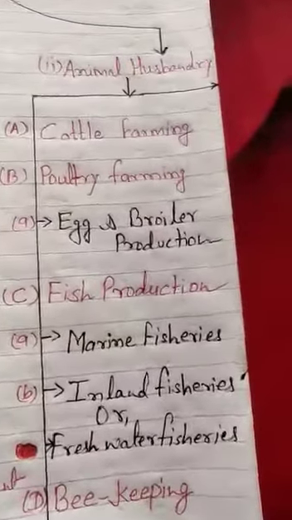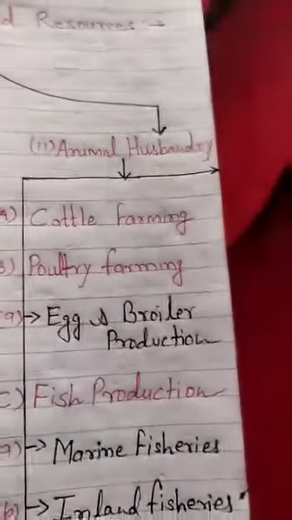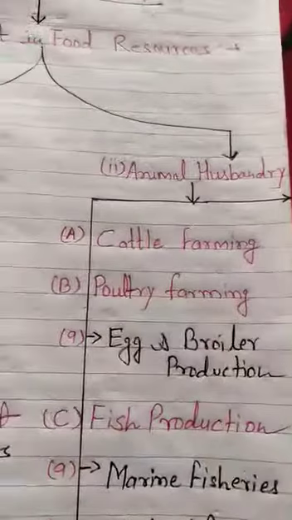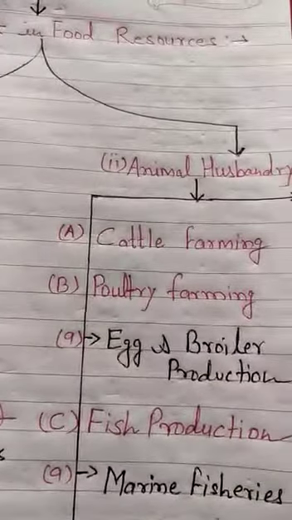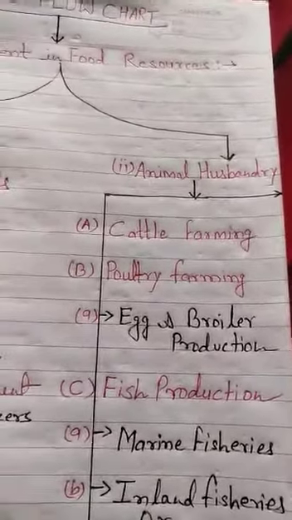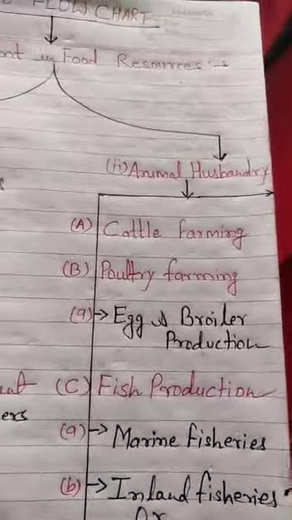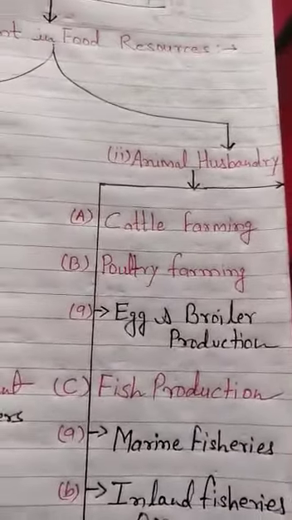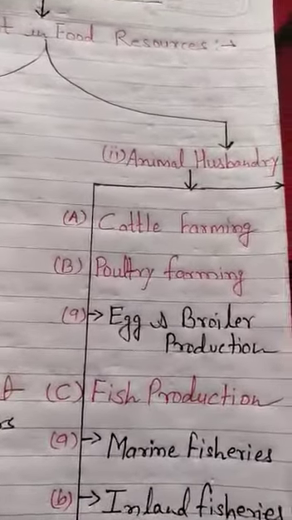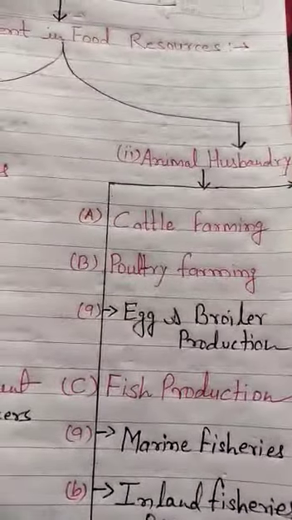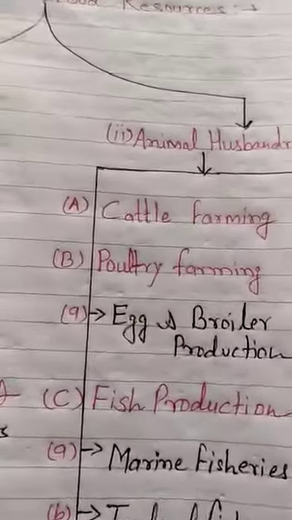Before discussing it, let us introduce animal husbandry. We all know the branch of agriculture. Animal husbandry is the branch of agriculture which deals with the rearing of animals mainly. So, what kind of rearing? The rearing of animals in four kinds, in the form of cattle like cows, buffaloes, ox, camels also. This is in cattle farming.